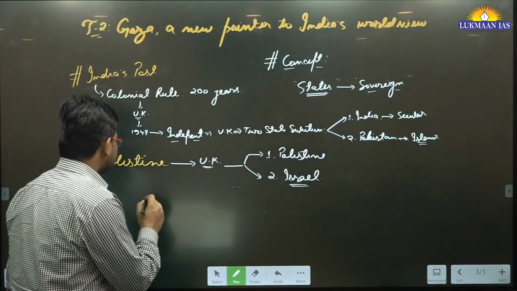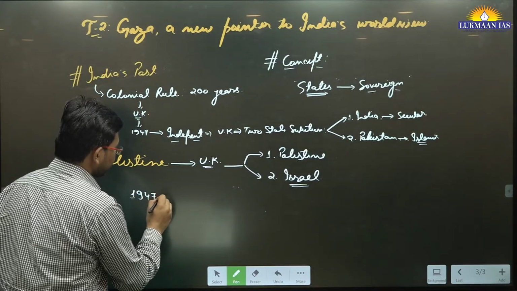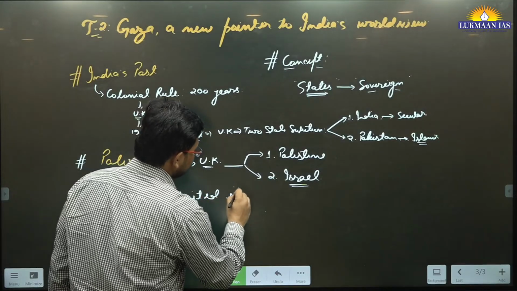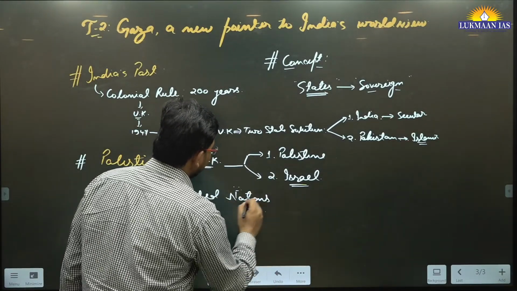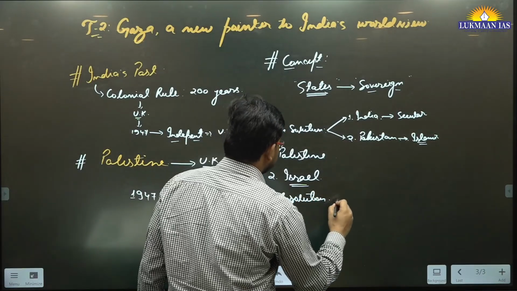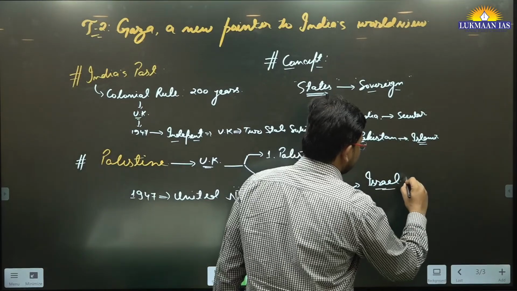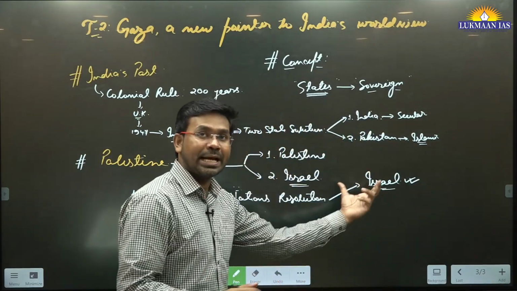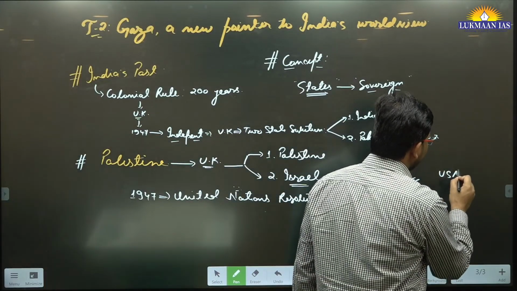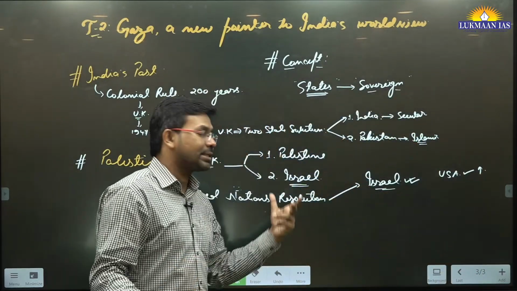And in 1947, what happened? There was a United Nations resolution, and the resolution recognized a two-state solution. Then Israel claimed that we are a sovereign state. Within 11 minutes of Israel's claim, what happened? The United Kingdom and the United States of America initially recognized Israel as a separate state.